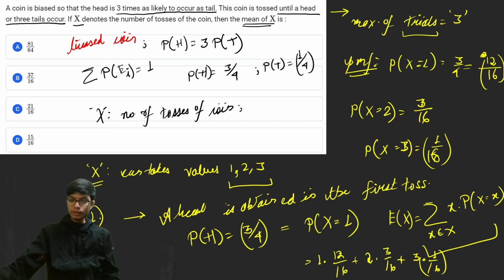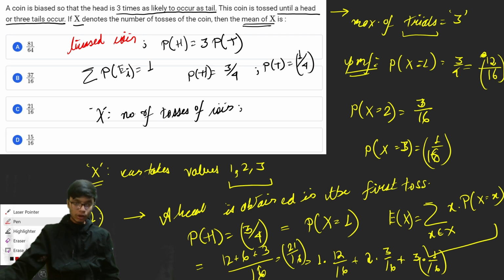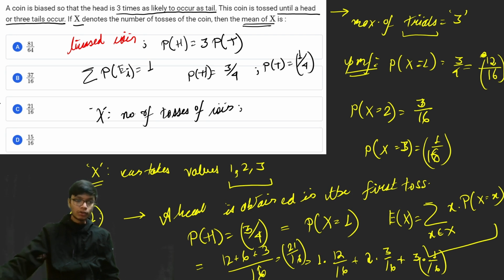So from here if you calculate, this is 12 by 16 plus 6 by 16 plus 3 by 16. So 12 plus 6 plus 3 divided by 16, 18 plus 3 is 21 by 16. So the answer to this particular problem is 21 by 16, and that is option number C. If you have solved this problem on your own, you must have got the answer as option number C. I hope this problem was clear.